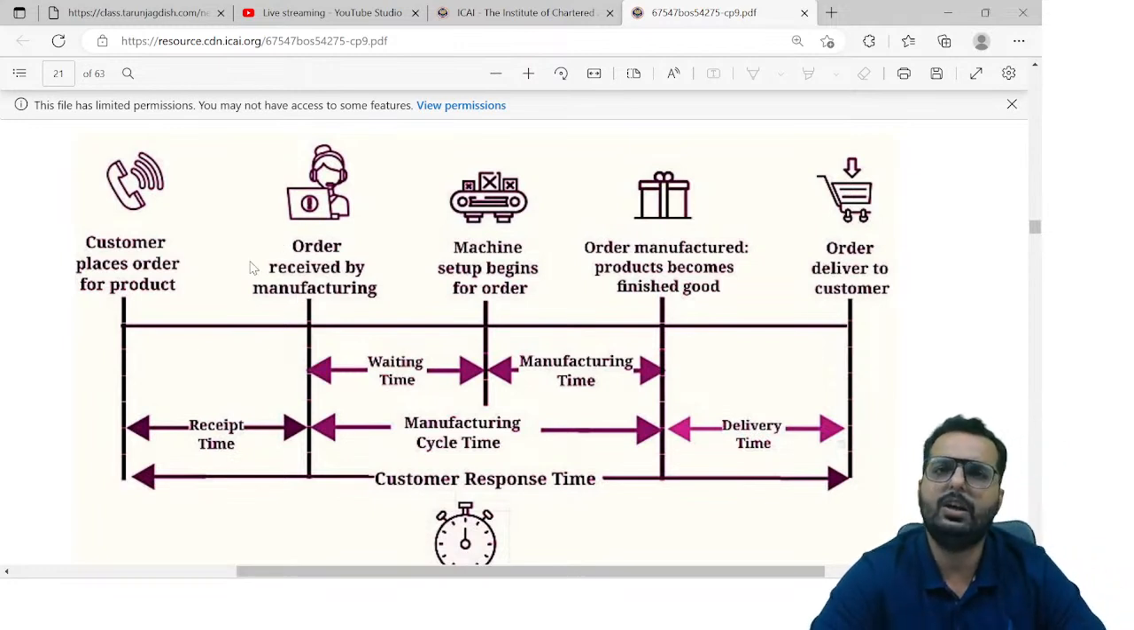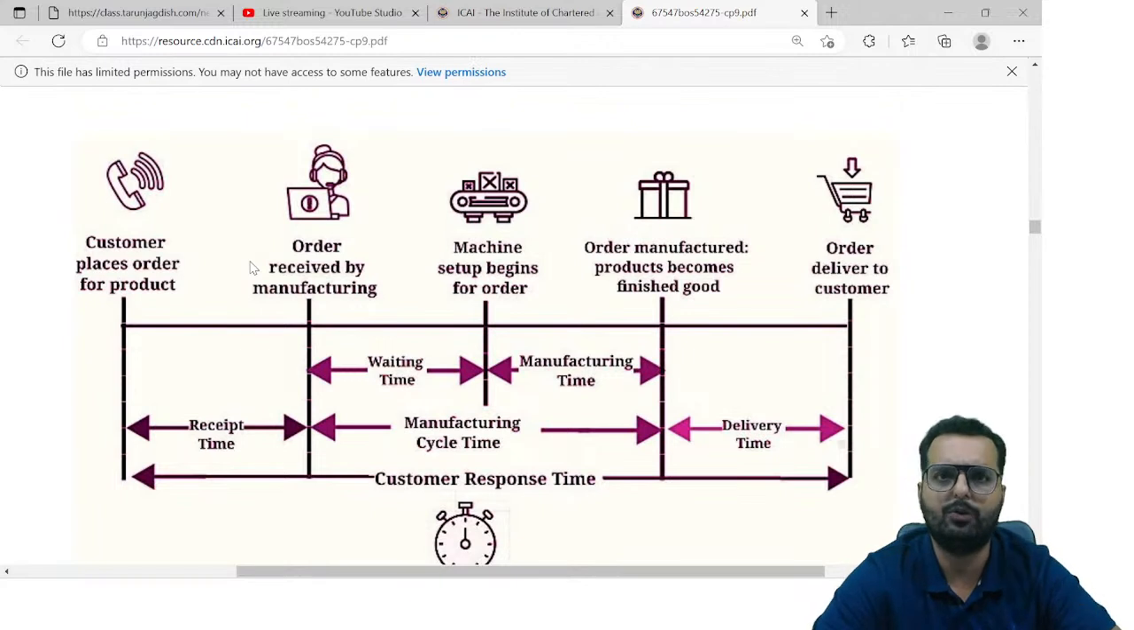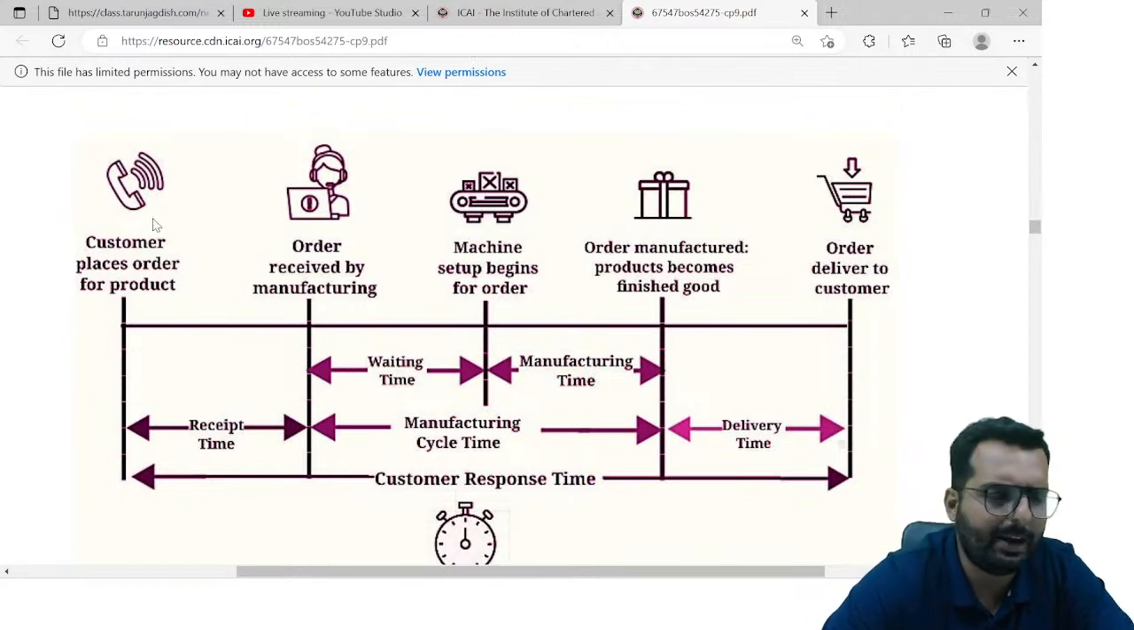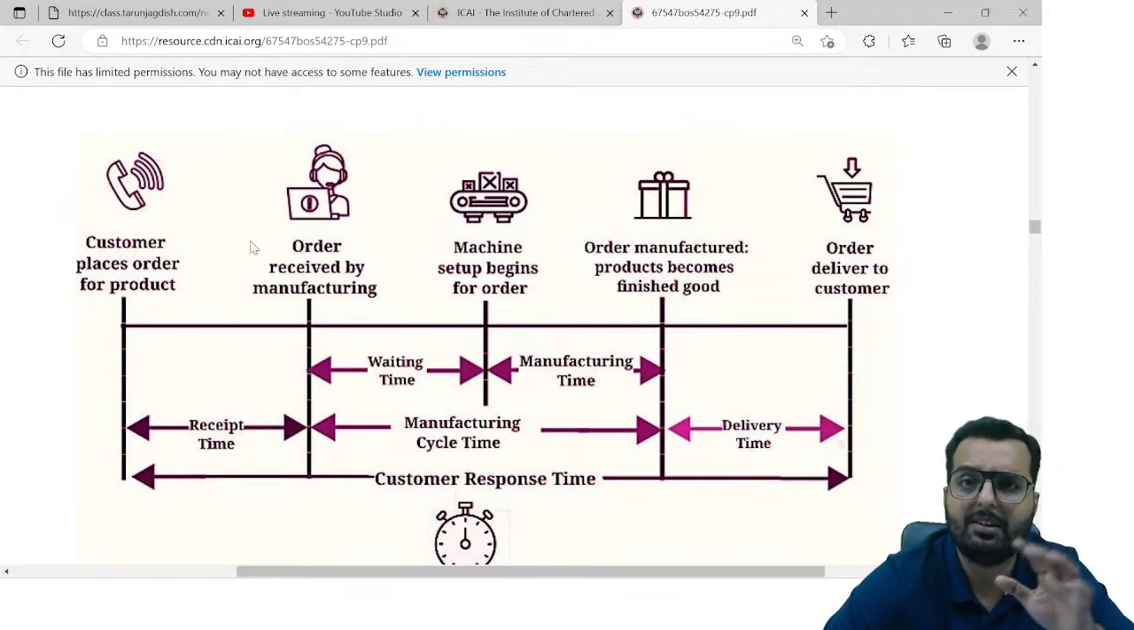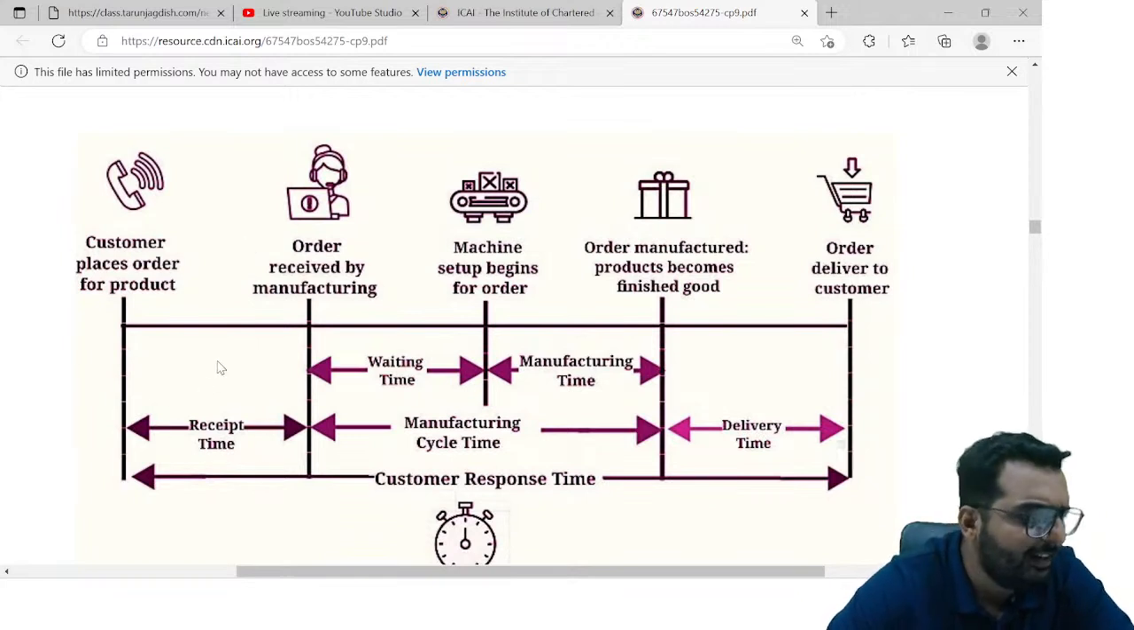You can imagine Swiggy or Zomato for this purpose. So when you look at Zomato or Swiggy, customer places an order at 8 o'clock, order received at 8:05. So how much time gap is there over there? 5 minutes. That 5 minutes is what they call receipt time. Order received by the manufacturer, machine setup begins for order. That time is what they call waiting time.